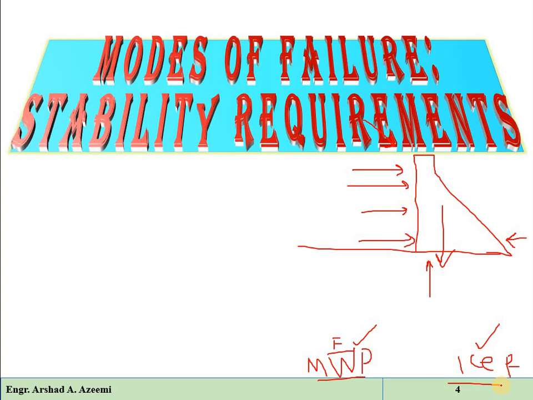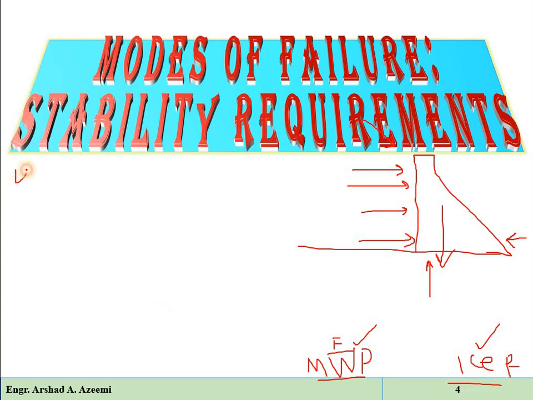So the design of the dam should be based on the most adverse combination of the probable load conditions. We will combine different loads and then find out their impact on the structure. The combination which has an adverse impact on the structure will be considered in the design analysis.